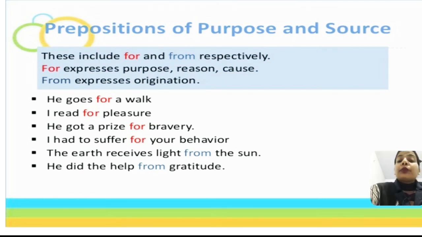Like he goes for a walk. It is a cause, it's a reason. I read for pleasure. It's a cause. He got a prize for bravery. Reason. I had to suffer for your behavior. The earth receives light from the sun. So here it's origination. It is showing you the origin, the use of from. He did the help from gratitude. So here there are two words, for and from, which are used to show purpose and source respectively.